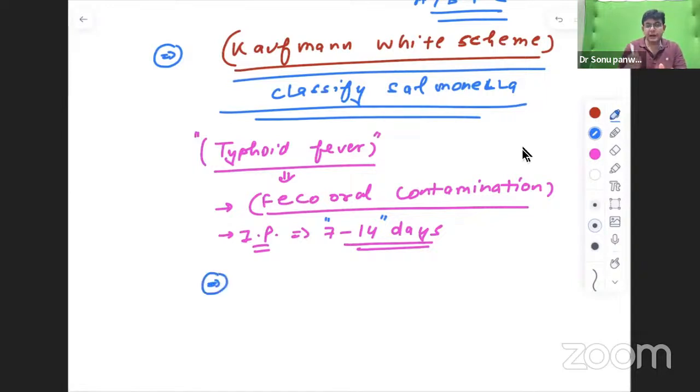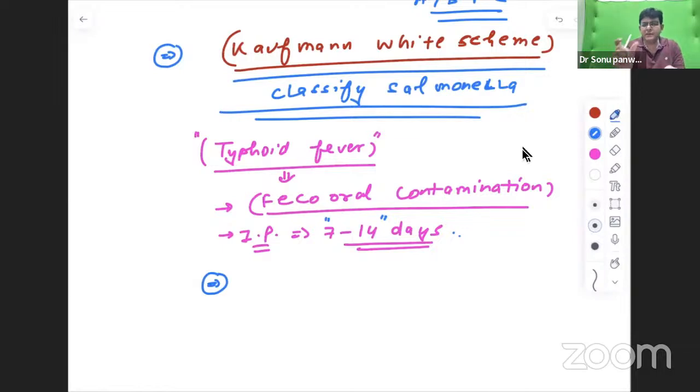Important here is how typhoid fever happens, which cells are involved, and the unique way by which its pathogenesis occurs. You should have some idea regarding it. First of all, every organism which goes inside our body has a loading dose. Without that loading dose, it can't cause the infection.